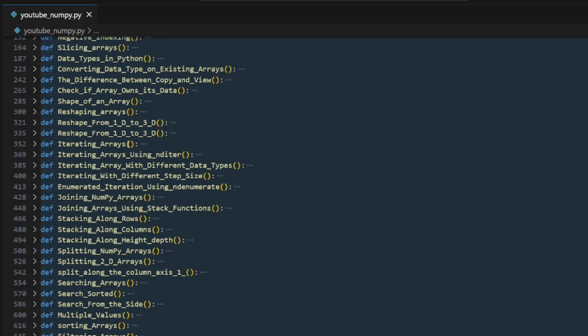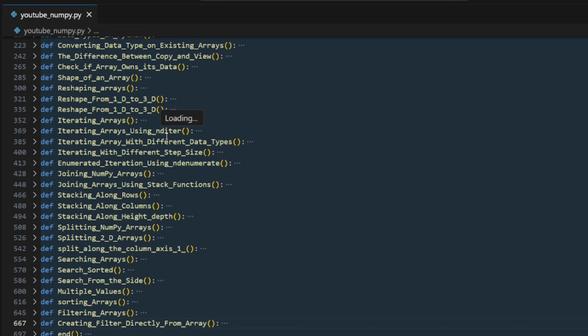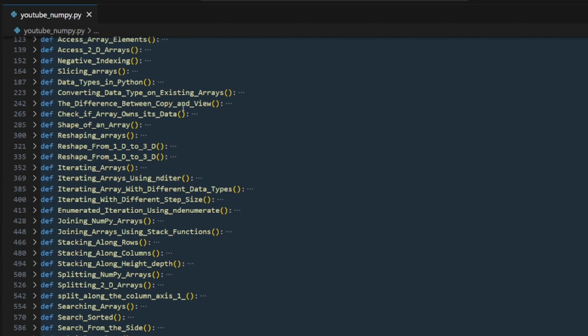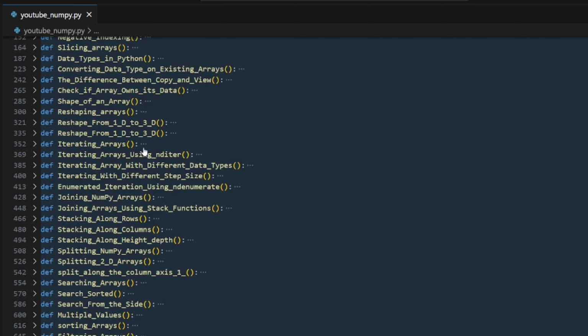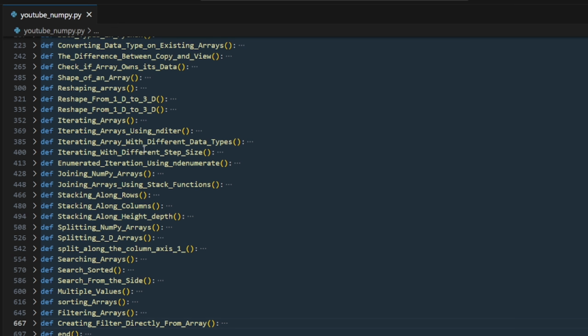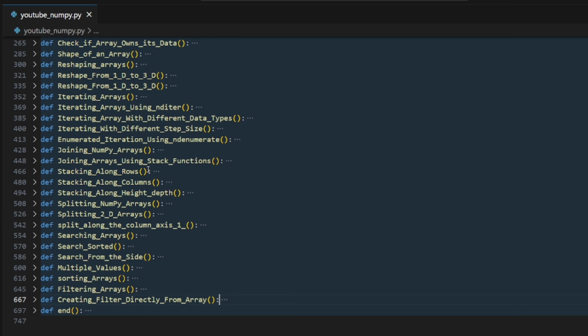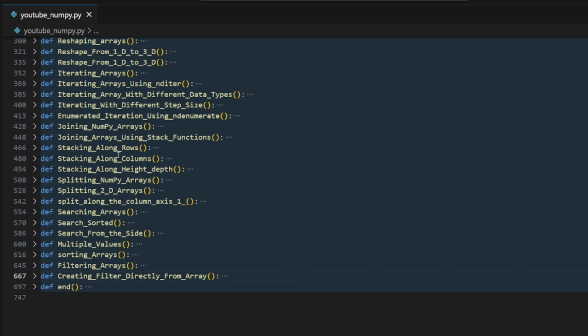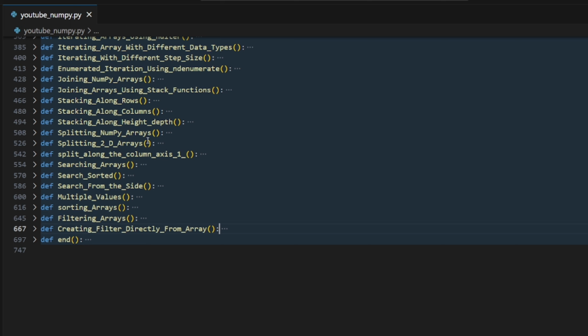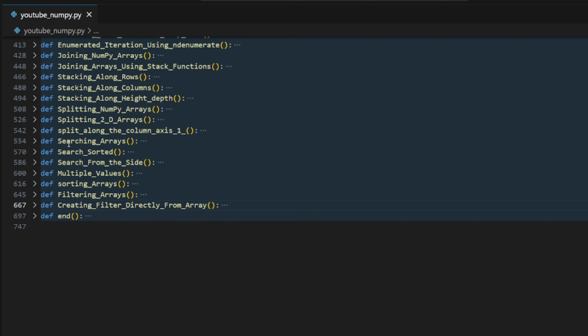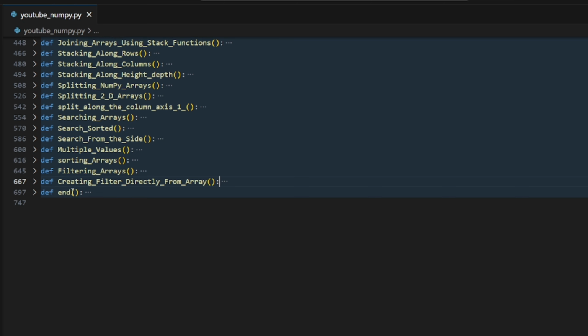We saw shape and reshape, iteration, nditer, and we saw copy and view. And how to check if it's a copy or a view, and joining using concatenate and stack functions, if you want to make an array along rows or along columns, and high depth NumPy arrays, splitting with 2D arrays, and search operations, sorting, searchsorted, and filtering, and with a function we can do that.